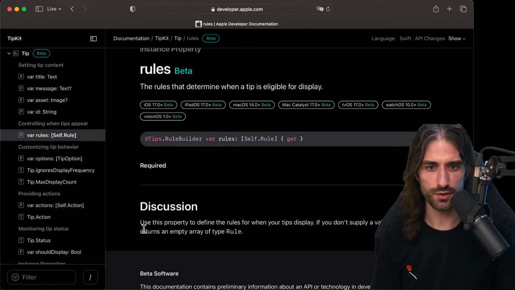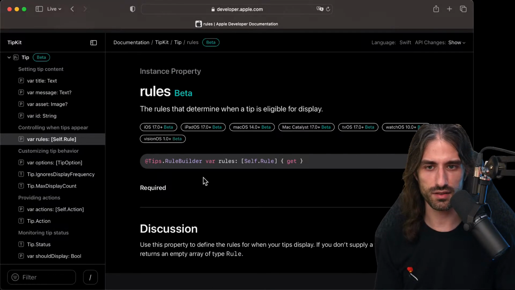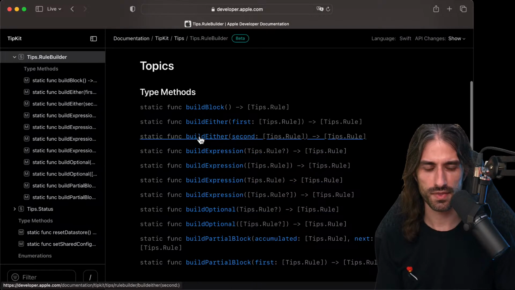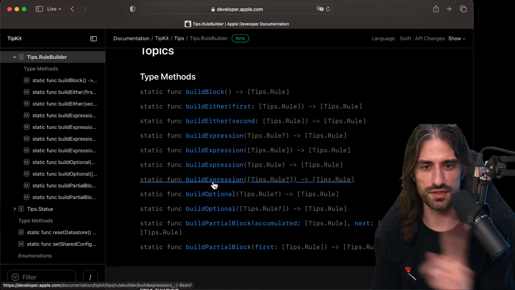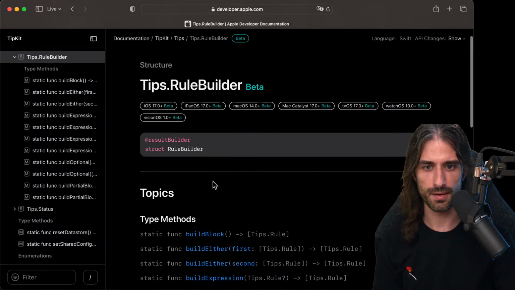Use this property to define the rules for when your tip displays. If you don't supply a value, this property returns an empty array of type rule. Okay, so they don't say if it's an and or an or. In a rule builder, you can also put an if inside of it. So you could say, if this is true, I want this rule, else I want this other rule.